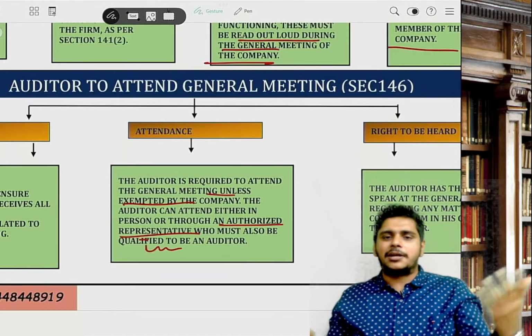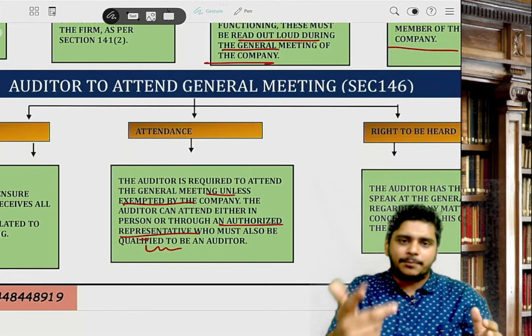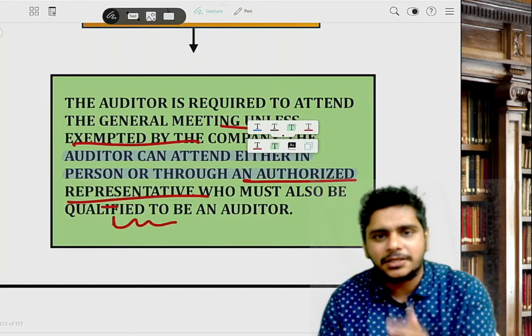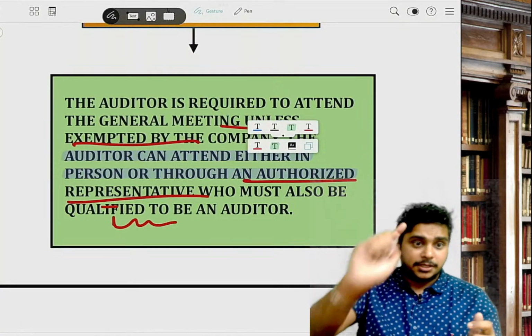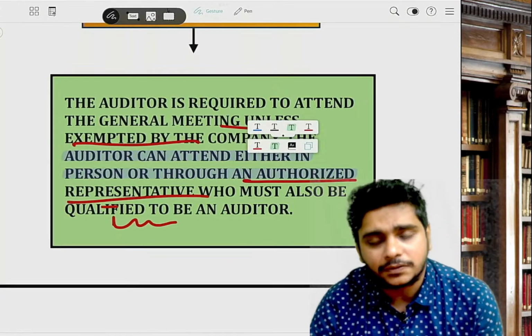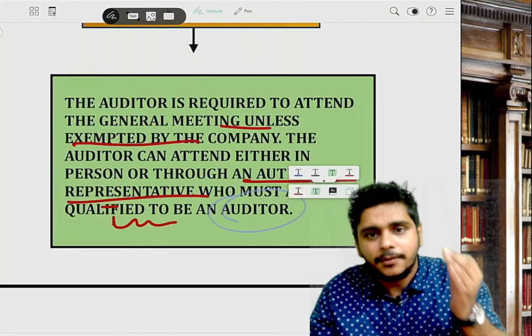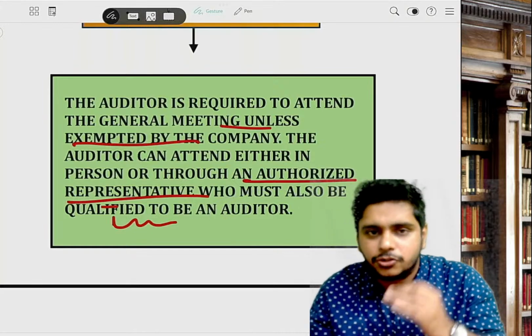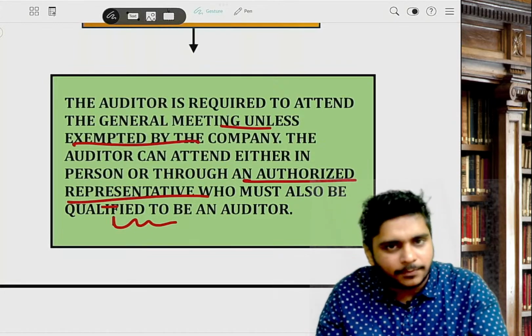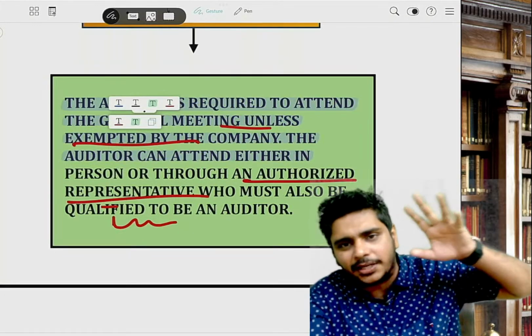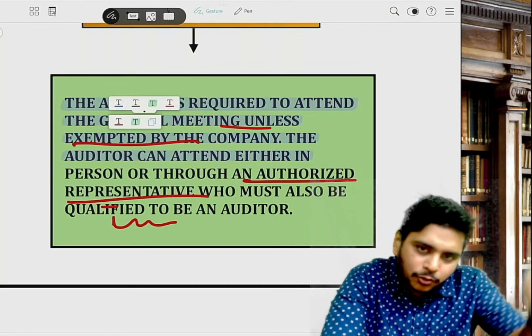But sir, practically, I can't go and attend every meeting. It's okay. If you can't go, you will send somebody else. That somebody else is called the authorized representative. It's not a proxy. An authorized representative means a person who is qualified to be an auditor, basically CA plus COP. So it is your right and your duty to attend the general meeting unless it is exempted by the company. Like a preference shareholder meeting, it is also a general body meeting. Even if you don't attend, it's okay.